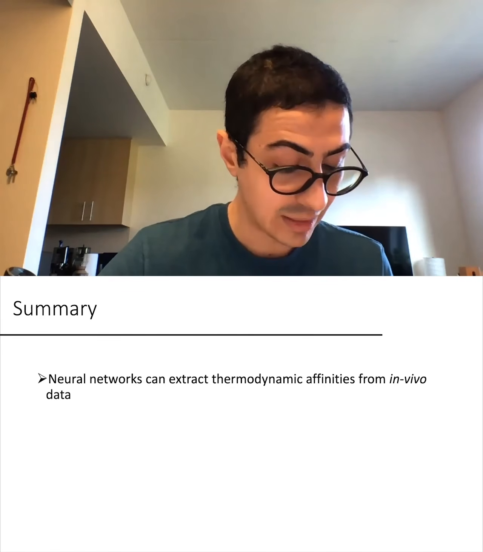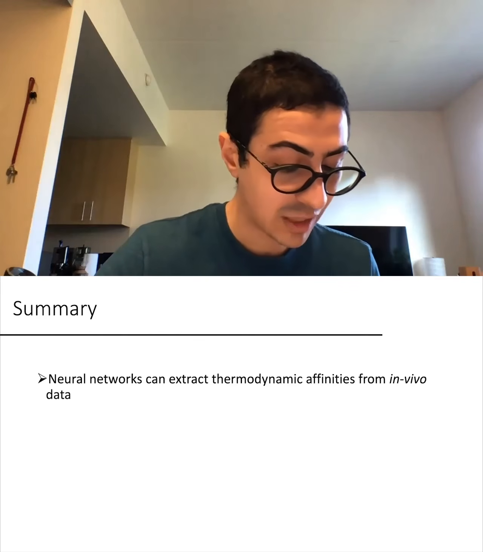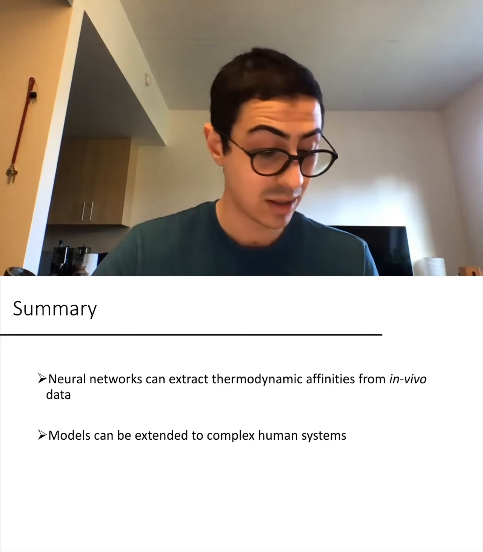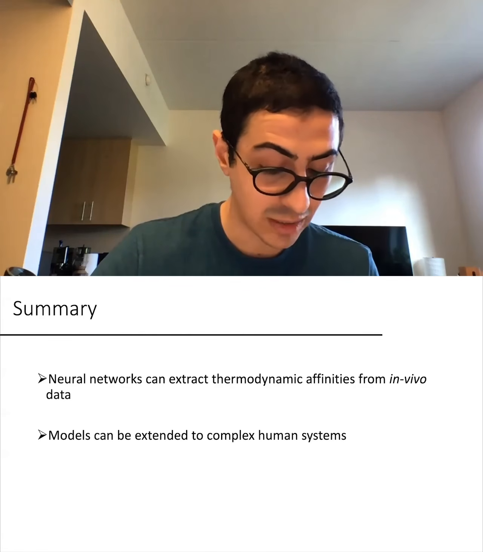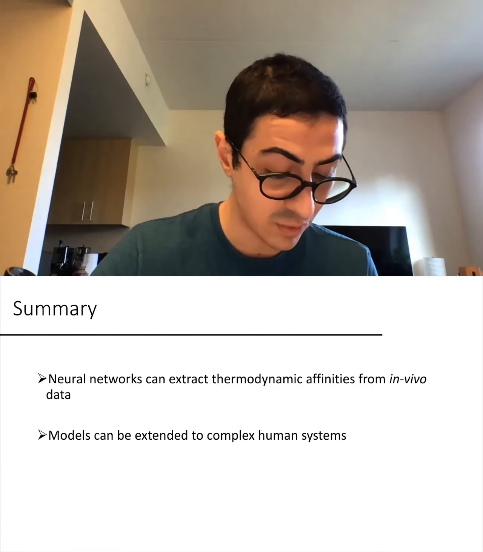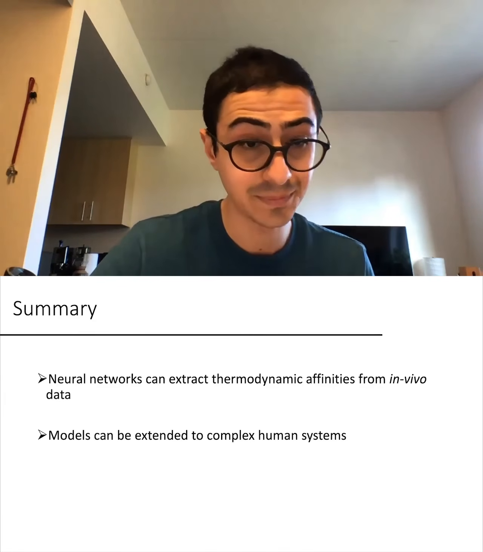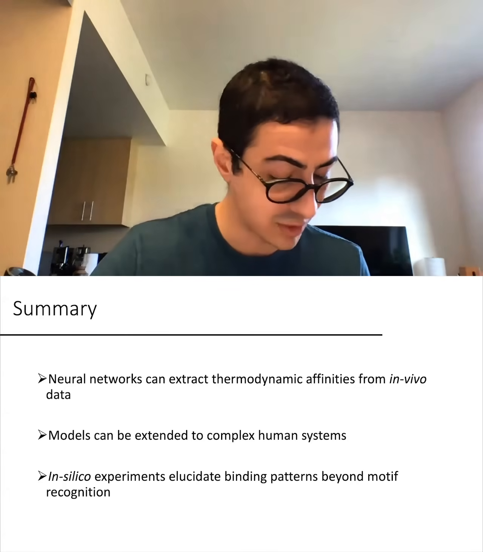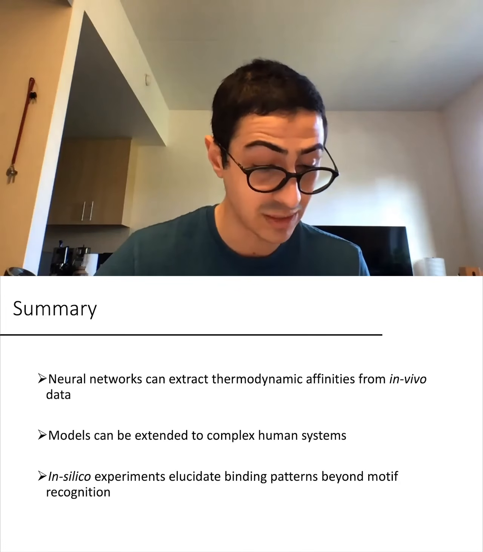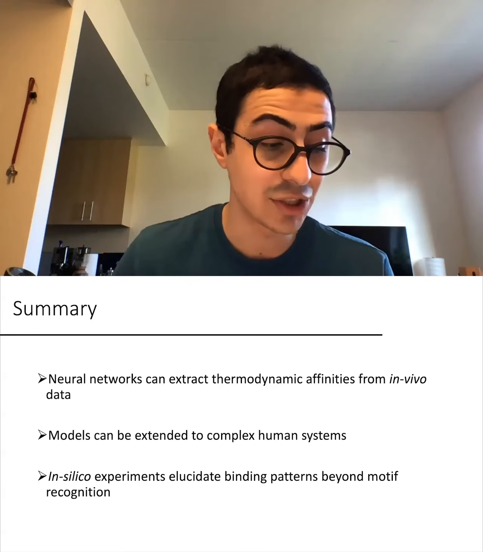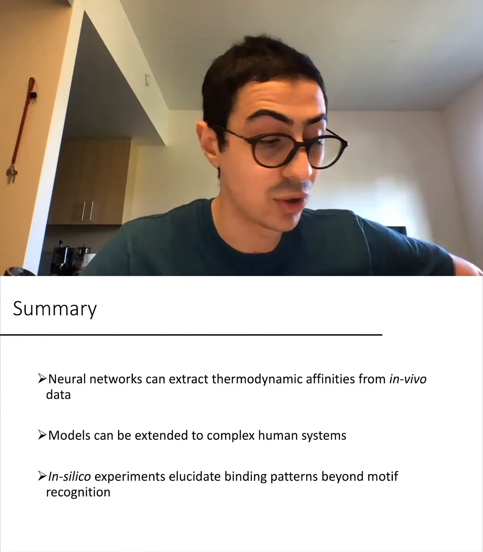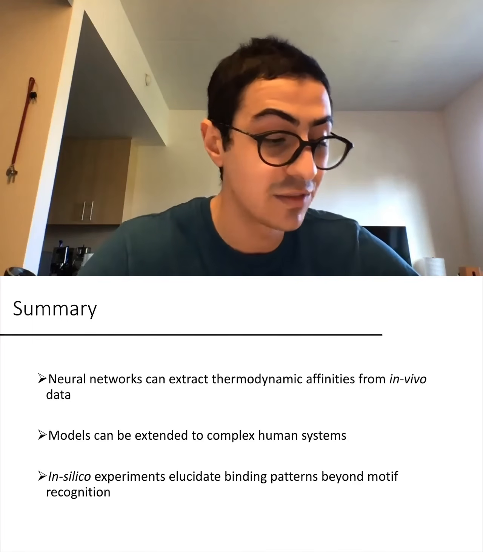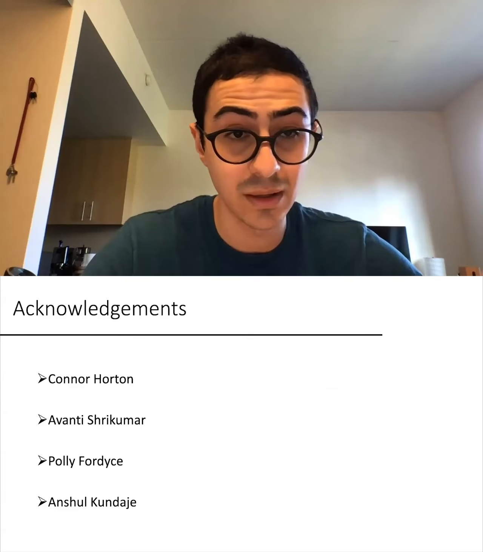Our results indicate that deep learning models can extract thermodynamic affinities de novo from in vivo occupancy profiles of TFs. Our ability to extract thermodynamic quantities still applies in complex human systems, even when the model performance is only moderate. Using our models, we were able to decipher the influence of sequence context on affinity and in vivo occupancy. This biophysical interpretation of predictions of deep learning oracles of genomic TF occupancy opens a new avenue to study mechanisms of transcription factor binding via massive in silico perturbation experiments.